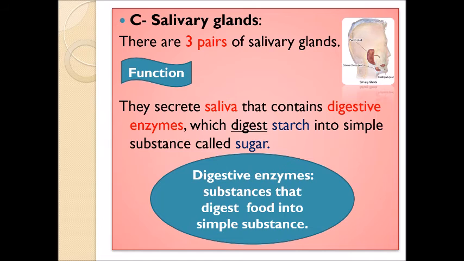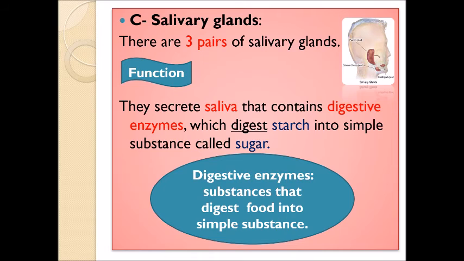Now let's talk about the salivary glands. We have 3 pairs of salivary glands. One pair under our ears, one pair under our tongue, and this one under our mouth. So we have 3 pairs of the salivary glands. 3 pairs means 6, but we say it as pairs, 3 pairs.